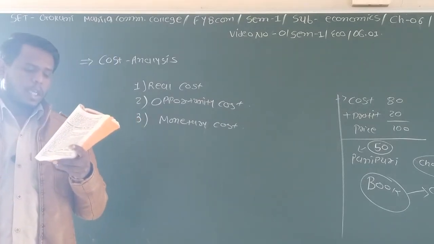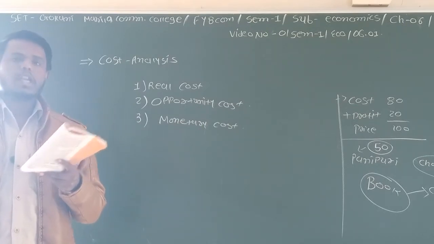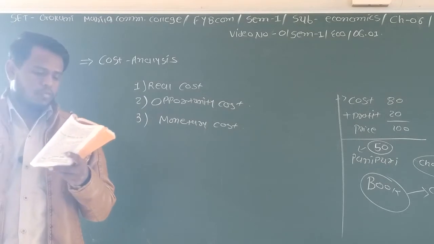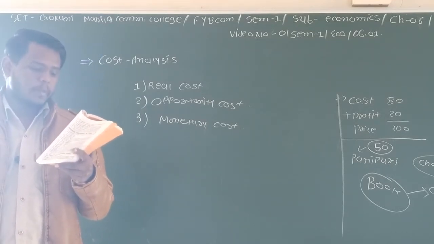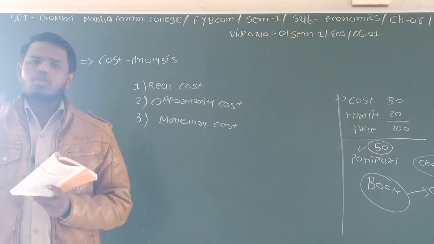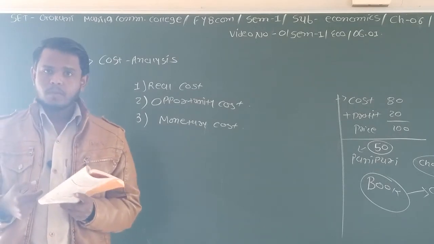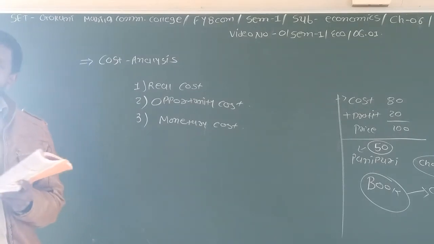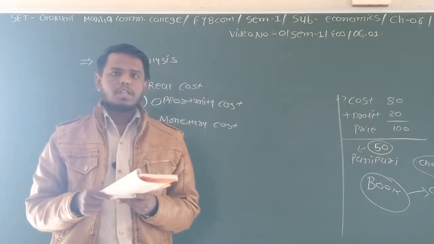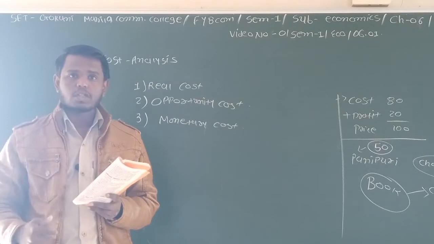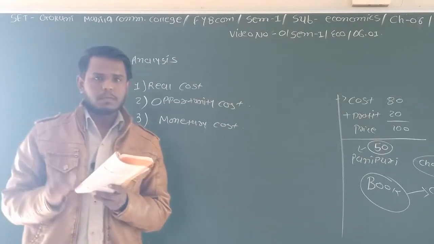Example given, if we want to know the monetary cost of production of 100 units of a certain commodity, we must find out what wages and rent had to be paid to the factors like land, capital, labor and entrepreneur. It means the total expenses you incur to produce something is called the monetary cost. If you add up all the expenses incurred to make Balaji Wafer, you get the monetary cost.